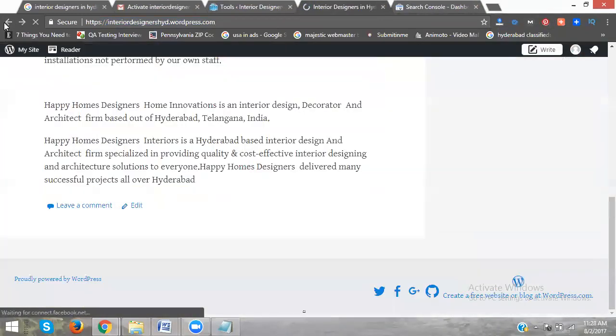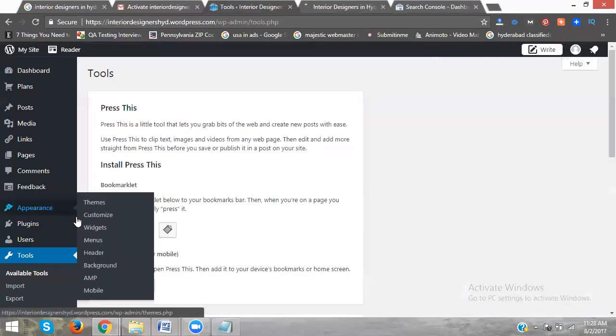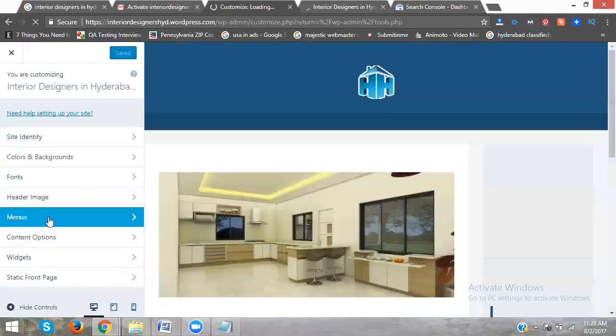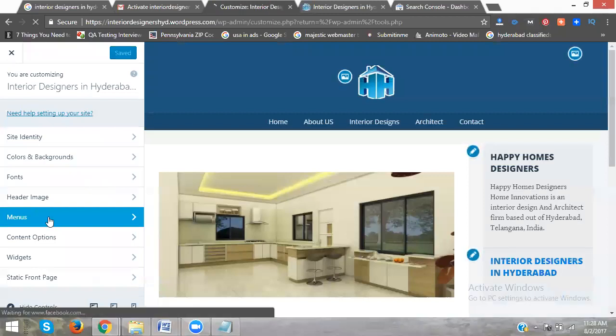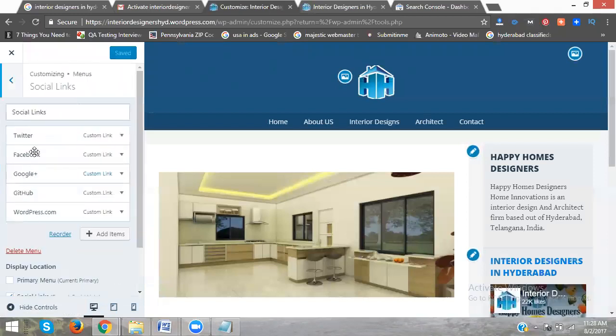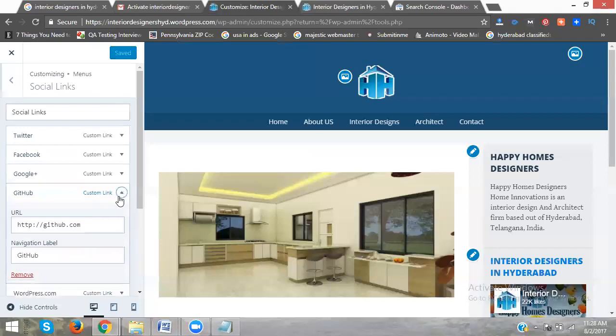Now go to the WordPress dashboard. The option is called appearance. In appearance, click customize. In customize, the option is menus. Now click menus. Social links. Here it is displaying Twitter, Facebook, Google Plus, GitHub, and WordPress.com. It's not required.